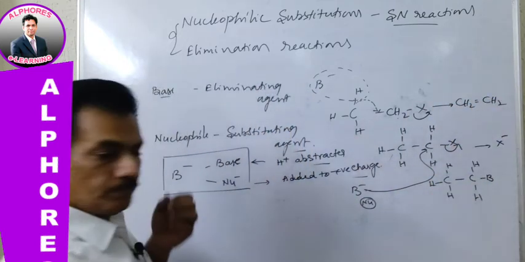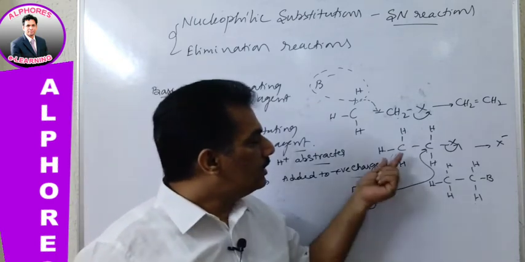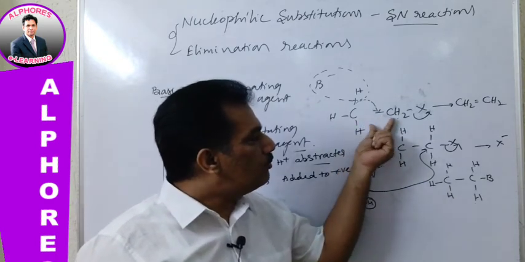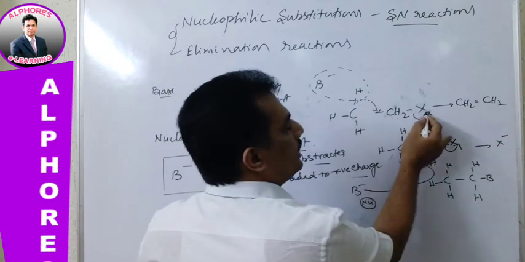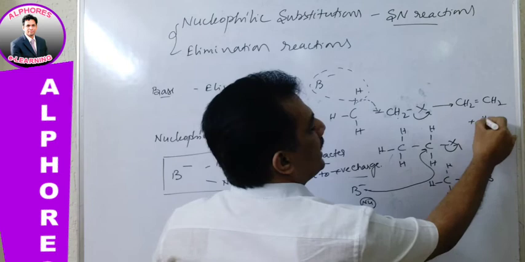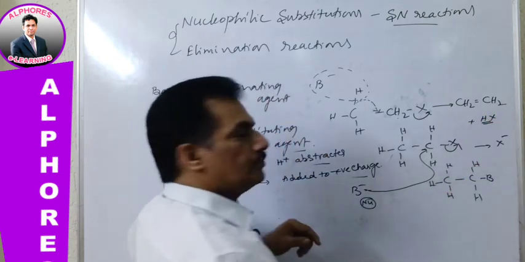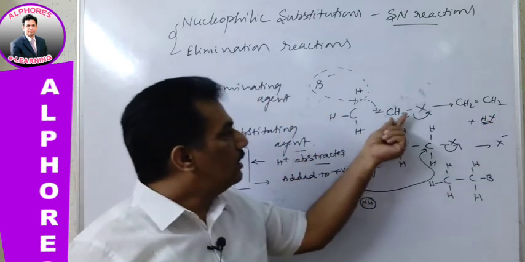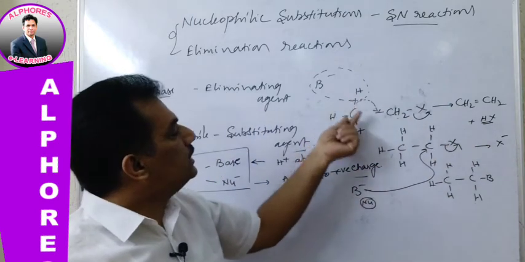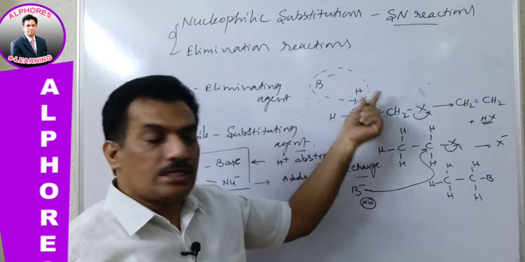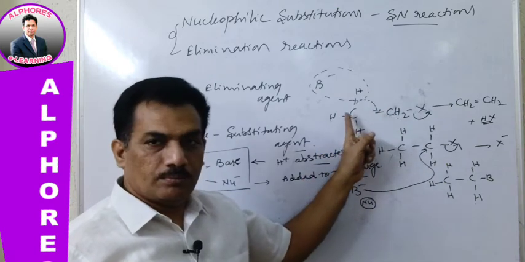So now, if you observe, this saturated compound becomes unsaturated, releasing hydrogen and halogen, that is HX going out. Why does the elimination happen? Because B minus is abstracting H plus from the beta carbon.